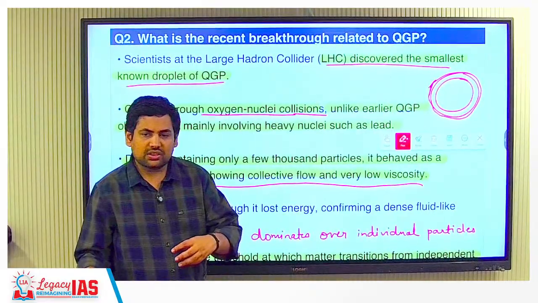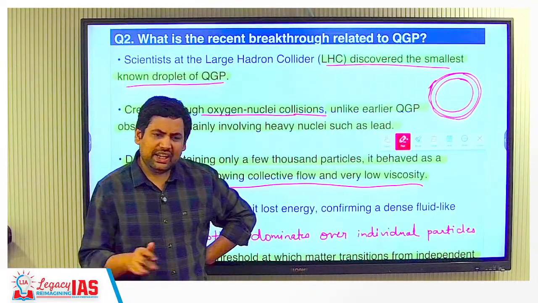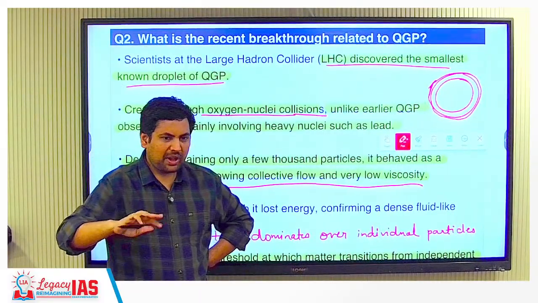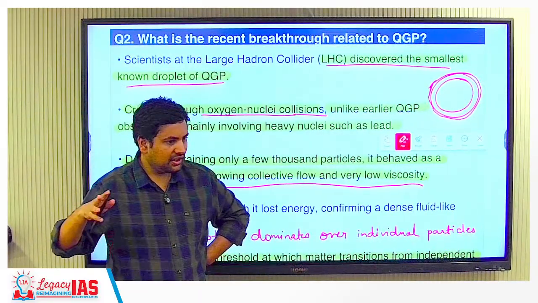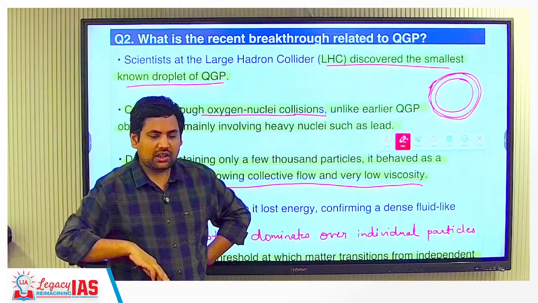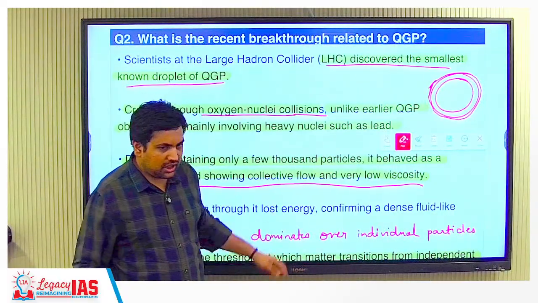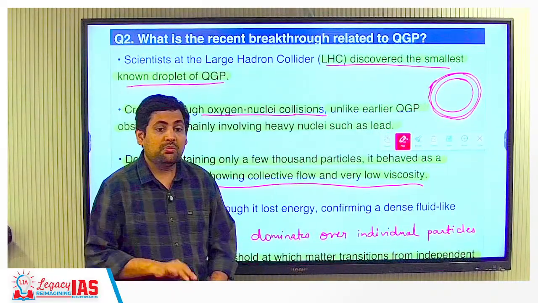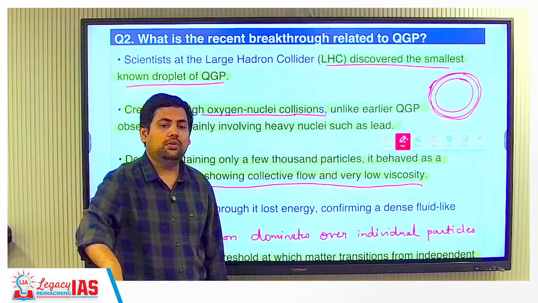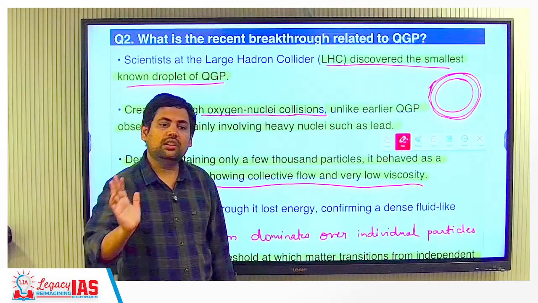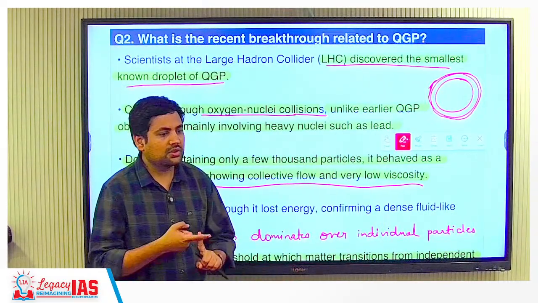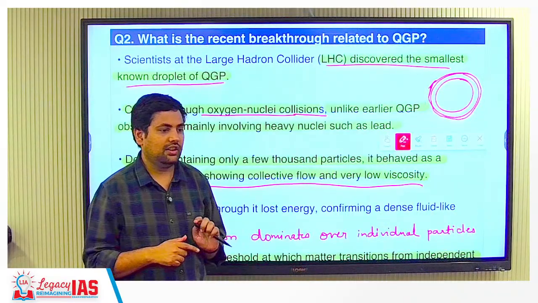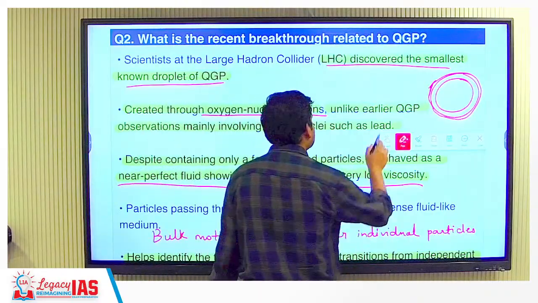Now, why is this QGP called a different state? See, it is at some trillion degrees Celsius. Now, anything at a trillion degrees Celsius should ideally become gaseous, correct? It should not remain like or behave like a fluid, but here it behaves like a fluid. Small particles, of course nothing is visible, but the properties it shows are like a fluid. That is why it is considered a different state of matter. Like you have solid, liquid, gas, plasma, Bose-Einstein condensate. This is another one.